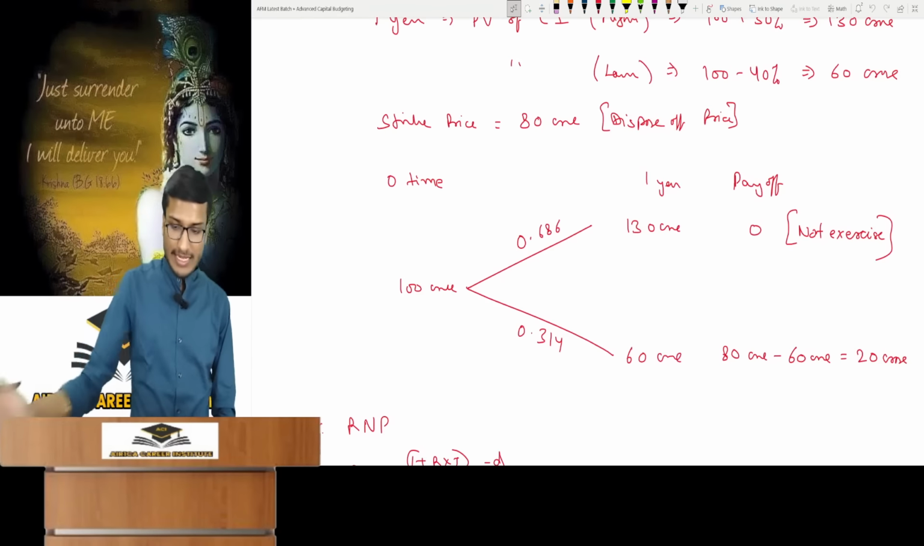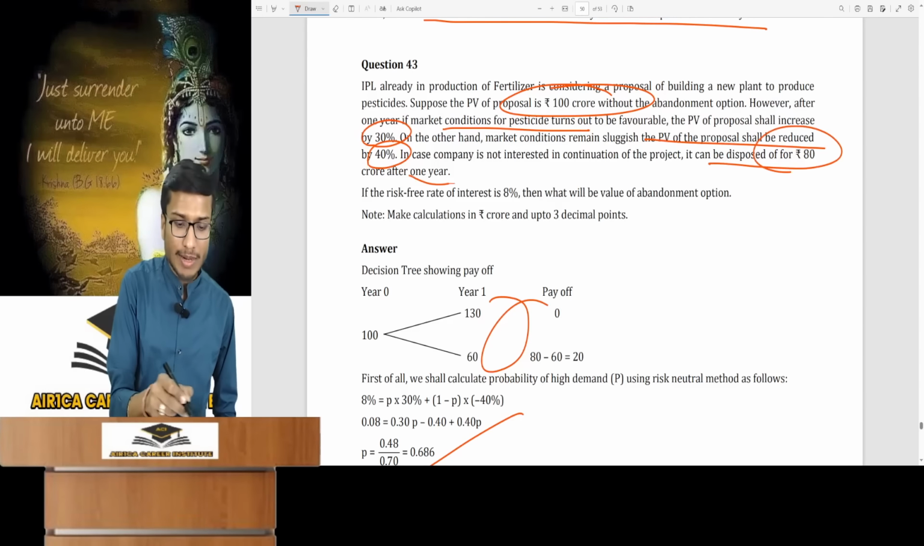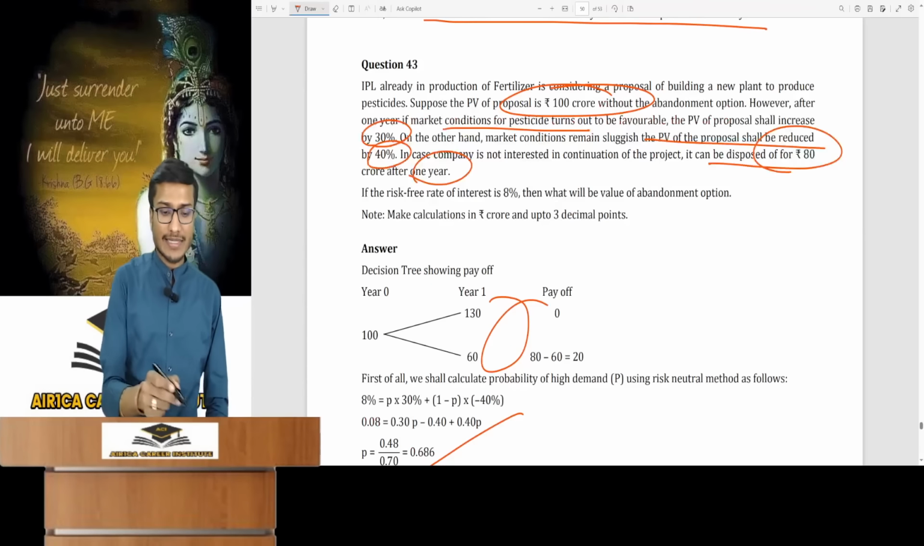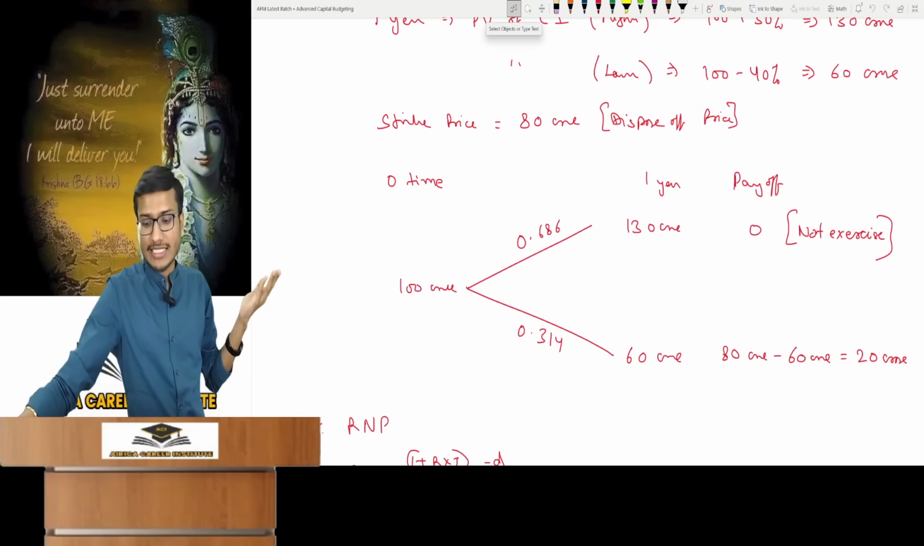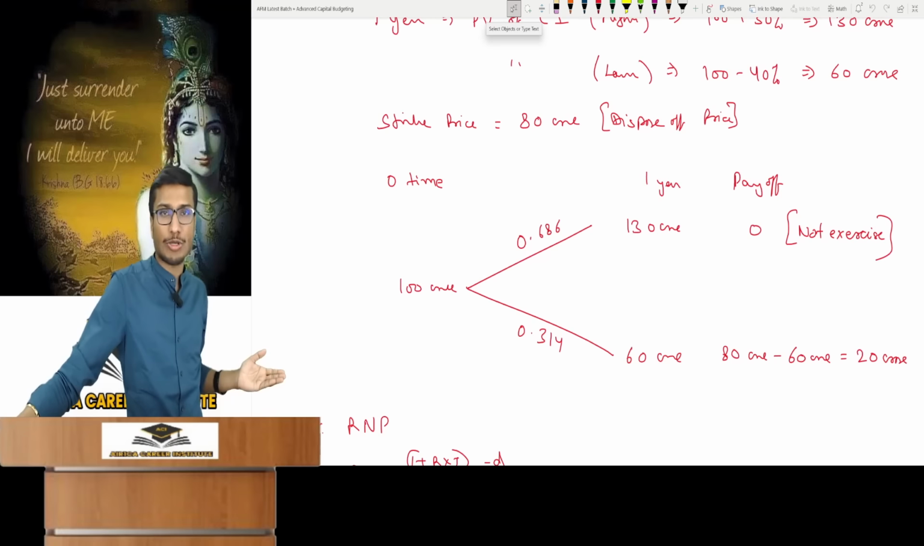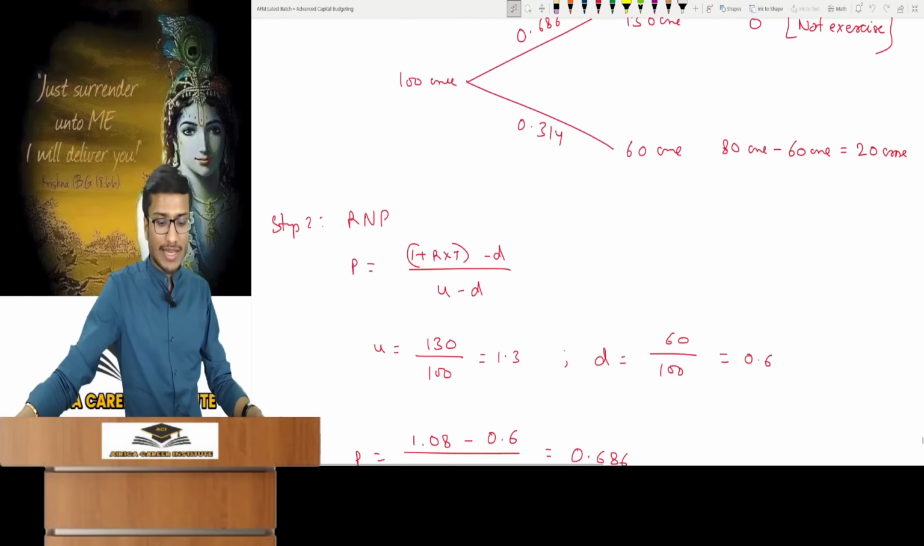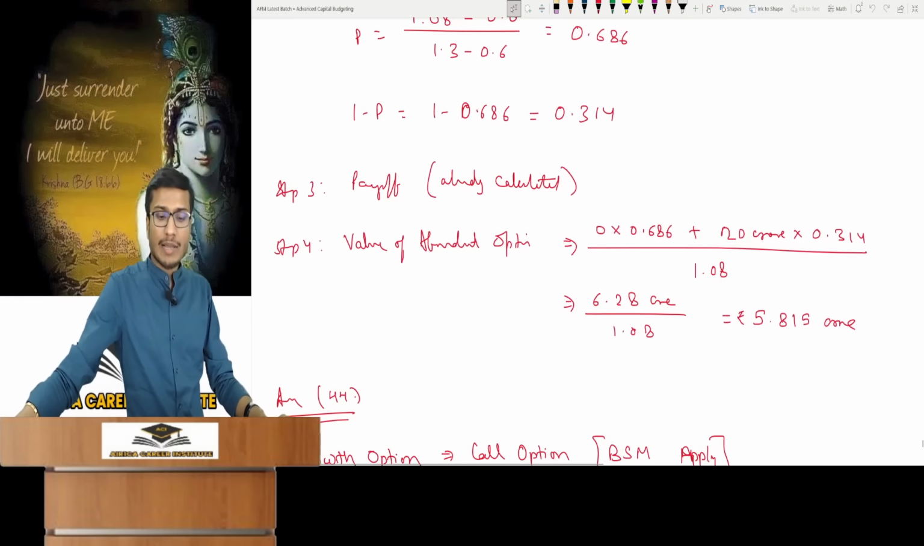What will be the payoff? And the disposal value of it is 80 crores after 1 year. 8% risk-free rate, value of abandonment option. If it is 130 crores, why 60? If it falls to 60 crores, you sell for 80, gaining 20. Calculate the risk-neutral probabilities. You have calculated payoff and abandonment option.